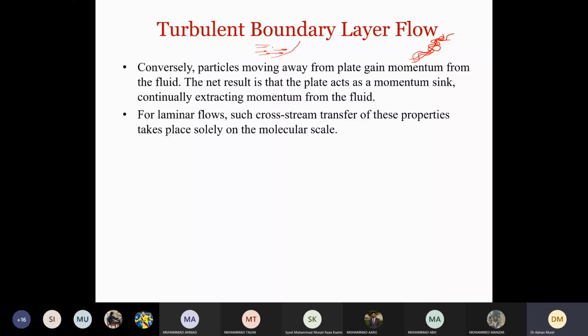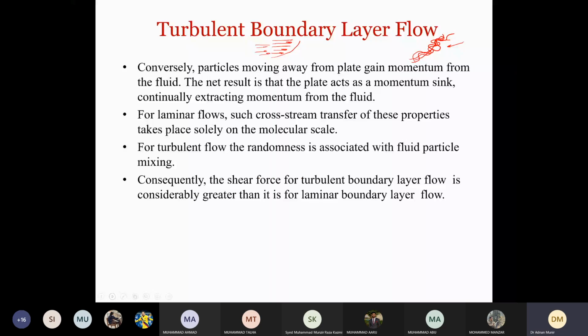It only has x component, no y component. So in that case, this momentum sink doesn't take place. For turbulent flow, the randomness is associated with fluid particle mixing. As you can see here, when the fluid particles flow, they mix with each other. Consequently, the shear force for turbulent boundary layer flow is considerably greater than it is for the laminar boundary layer flow.